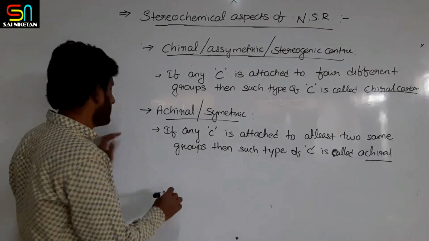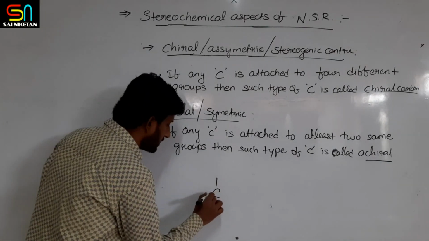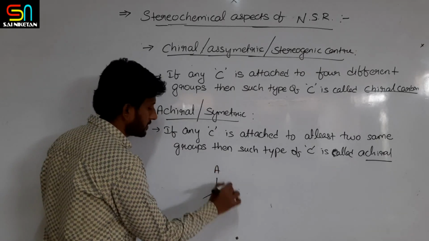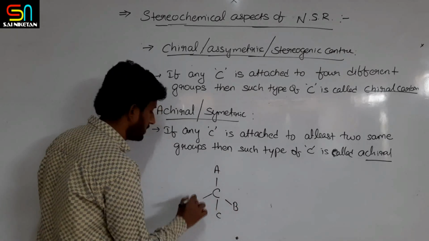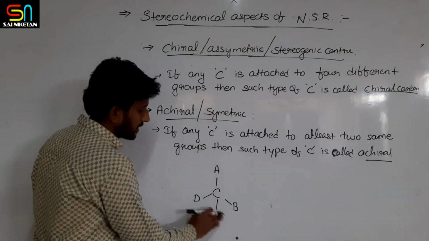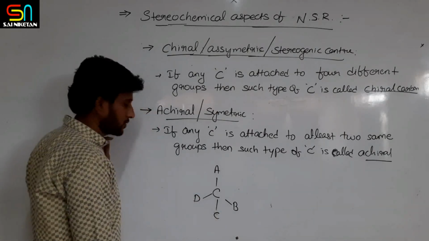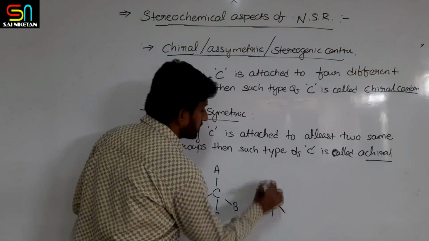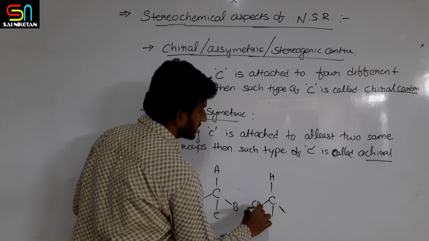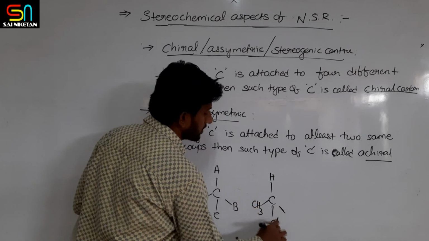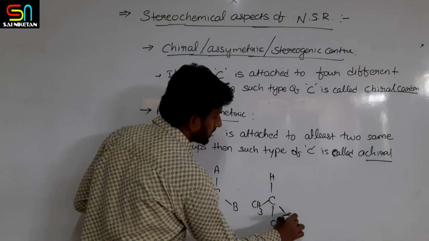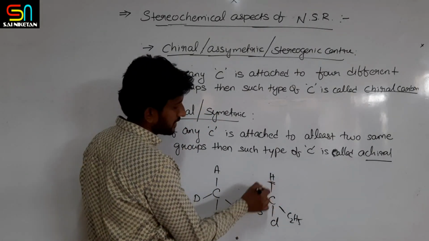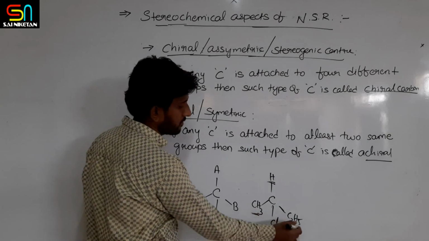Okay. Example, let us see. If carbon is containing 4 different groups like A, B, C and D. Let us take an example: one H, one CH3, one chlorine, and one C2H5. This carbon is containing one hydrogen, one chlorine, one methyl, one ethyl group.